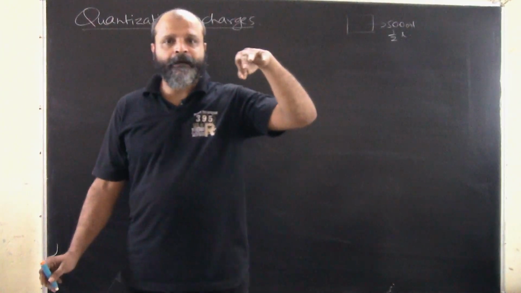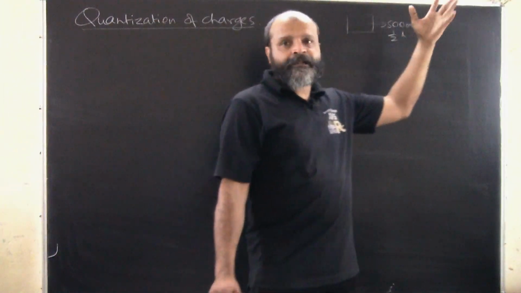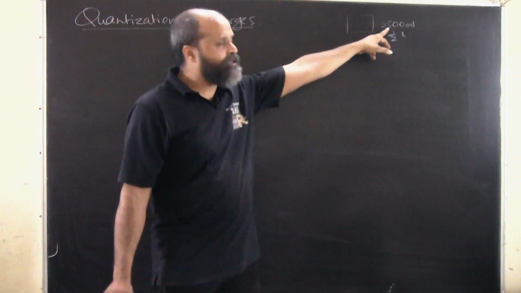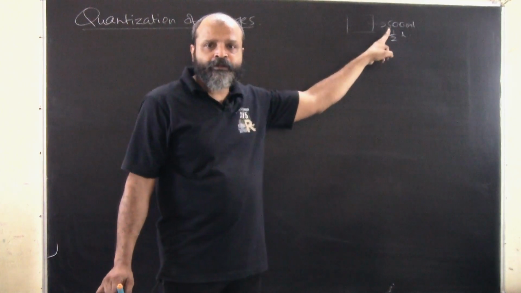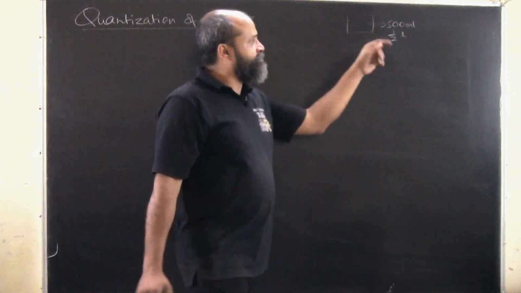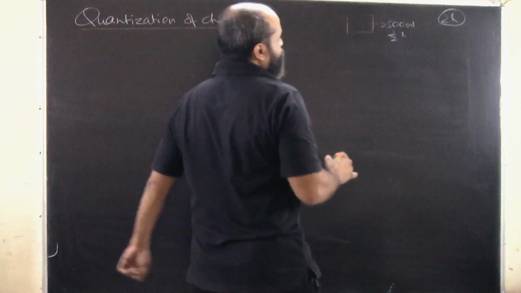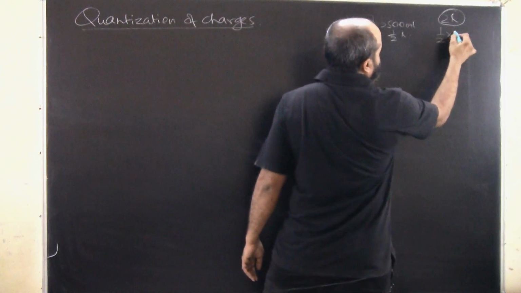When I need a packet of milk, whether it is Amul or any other company, these come in 500 milliliters. So when I am going to the market to get milk, let's say if I need 2 liters of milk, how many packets will I need? I would need half into 4 packets, right?